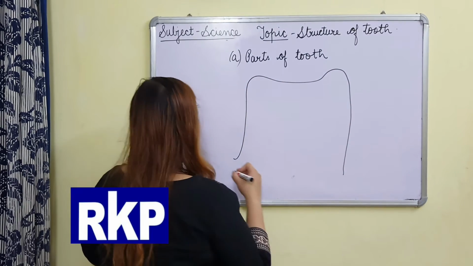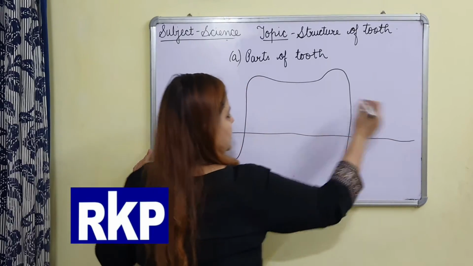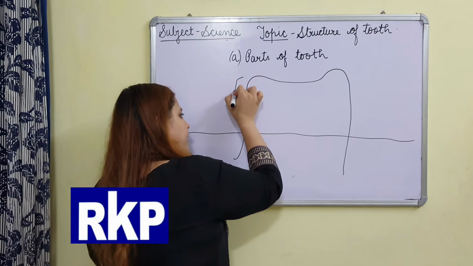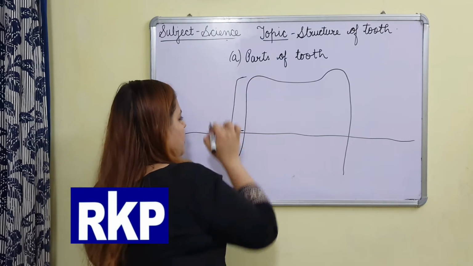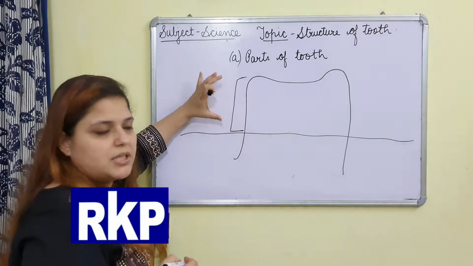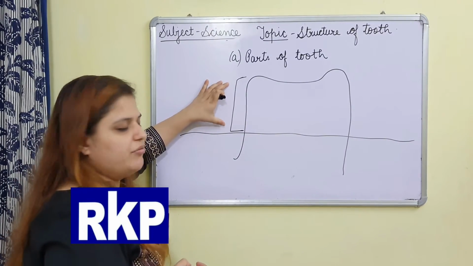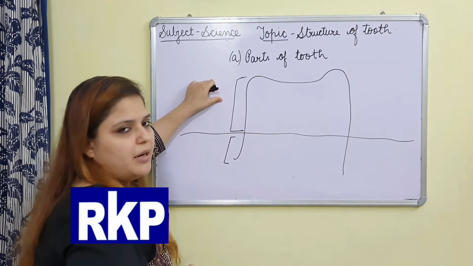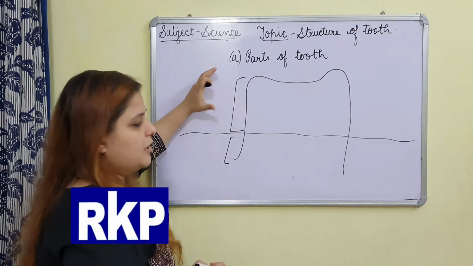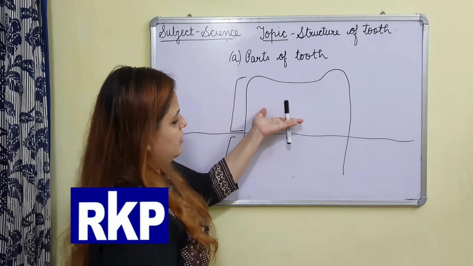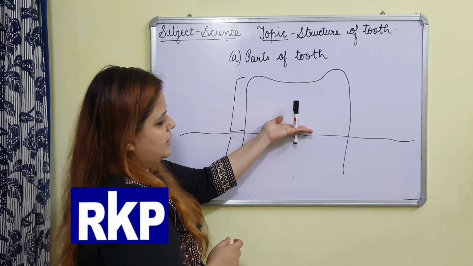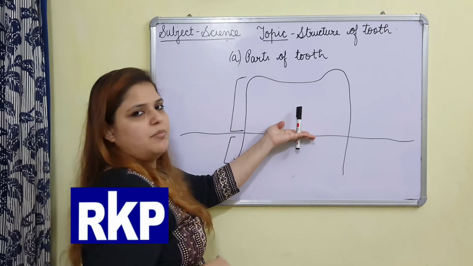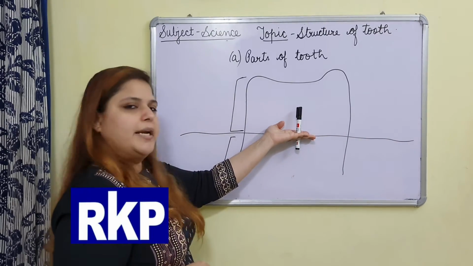like this. Clear? Suppose these are the gums. Clear? So this white portion is which is visible above the gums. This white portion is the one that is visible to you above the gums, and this portion is below the gums. This is not visible to us, but it is there. So like this. See, like this. Some portion is below the gums which is not visible, and some portion is above the gums which is white in color and it is visible.